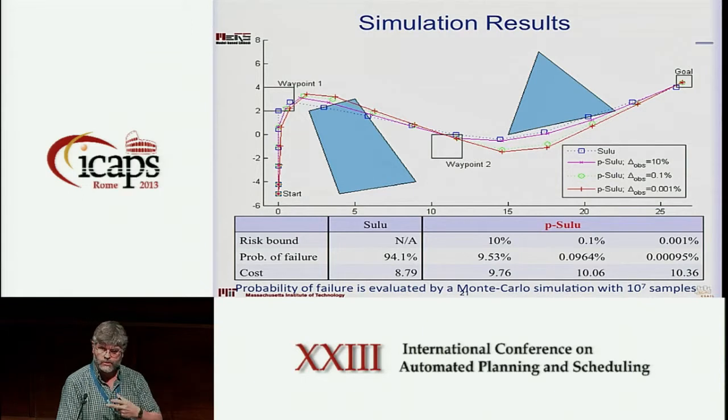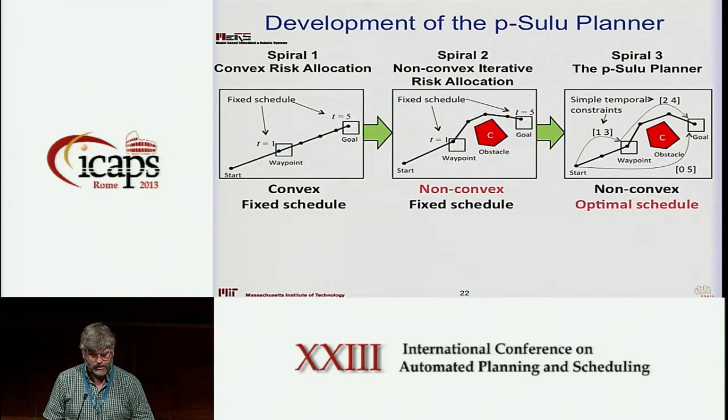Okay, so as a user, you can just dial that risk. There are other algorithms which also are conservative, but they tend to be way too conservative, right? And so if there's a certain level of risk that you want to take, then you really want the algorithm to work to that risk, not to be overly conservative and pay a large additional cost. But you do want it to be conservative. Okay, so how do we develop the planner, right?